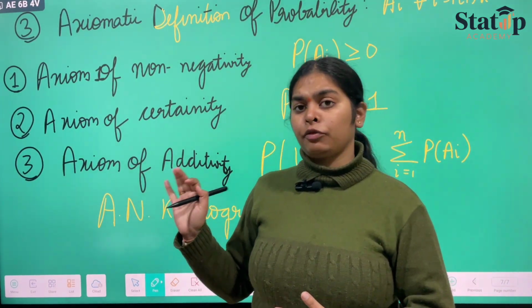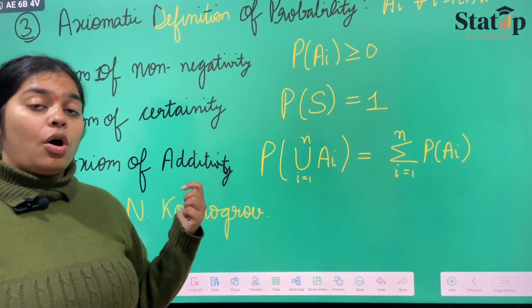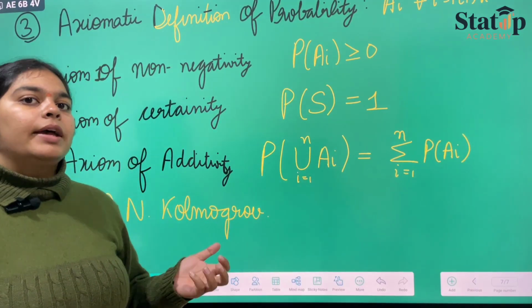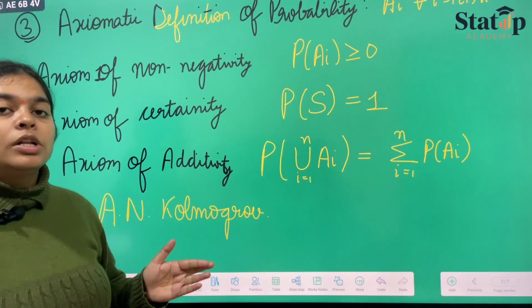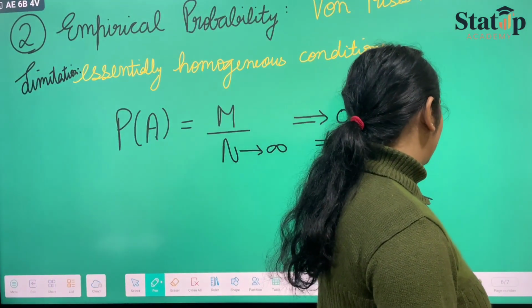This axiomatic definition of probability has been asked many times in examinations, as it is the definition only, nothing else. They might also ask you the limitations of the previous two definitions, not the exact definition but the limitations. Why are they not considered apt? So this was the important concept of probability. Now let us do some questions on probability only.